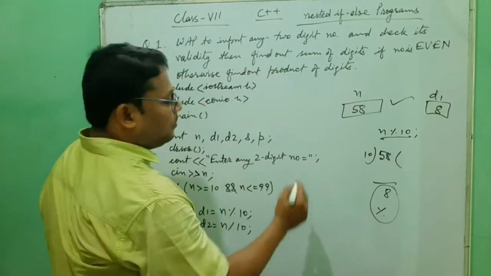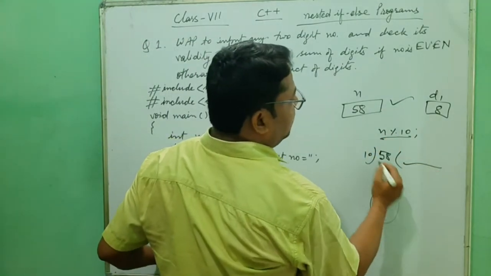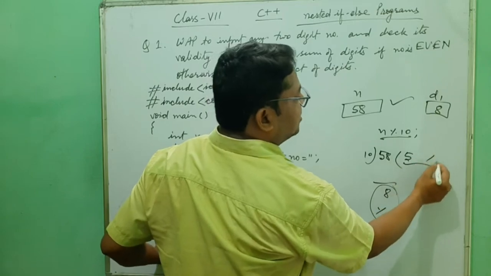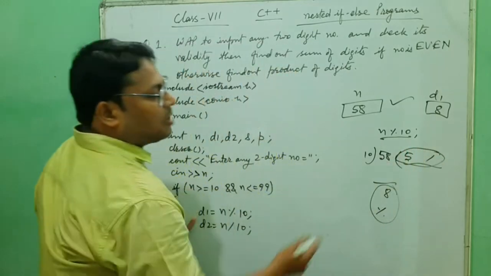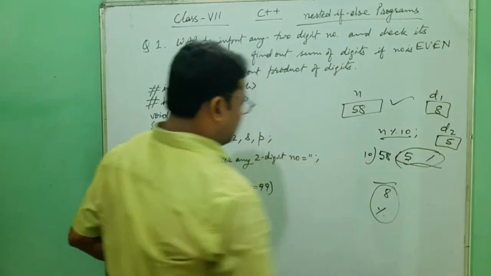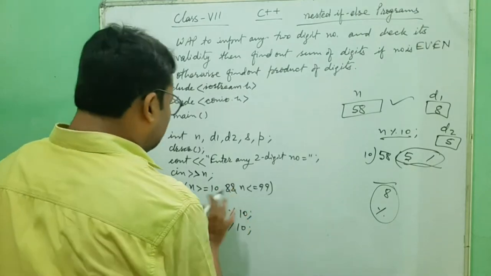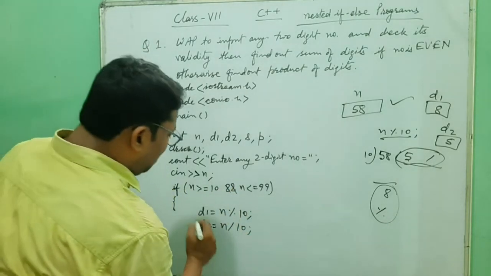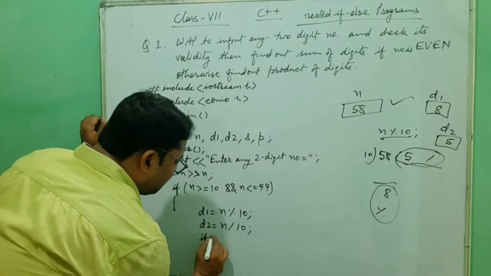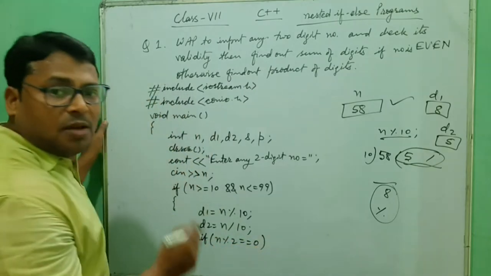The slash gives the quotient, 5, which we assign to d2, so d2 will have 5. So the extraction of the two digits is done. Now we have to check whether n mod 2 is equal to 0, which means the number is even.